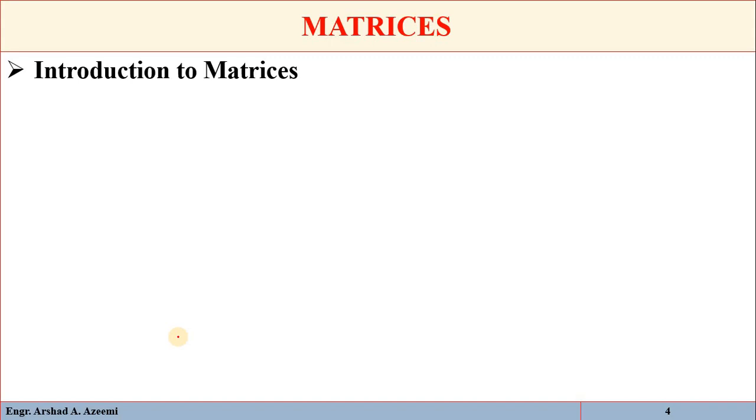So what is a matrix? Matrices is the plural of the word matrix, and these were introduced in 1860 by a mathematician, Cayley. The knowledge of matrices is necessary in various areas of mathematics, for example statistics, engineering, physical and social sciences.